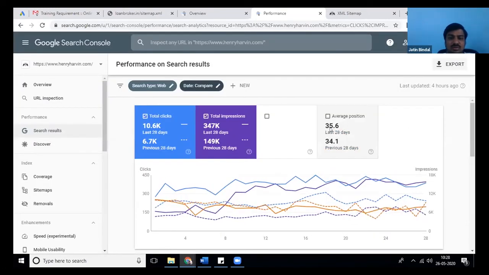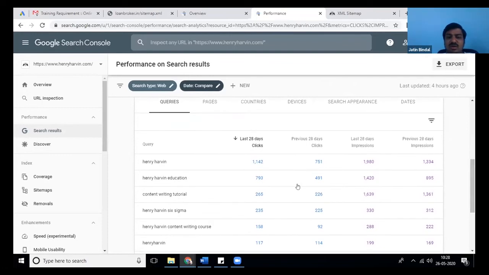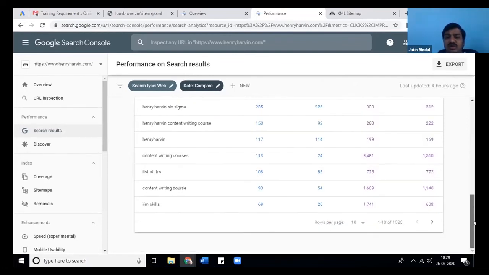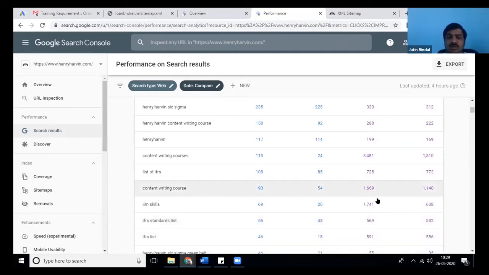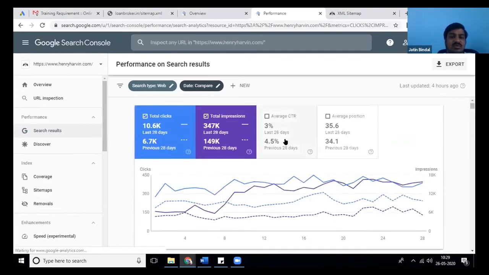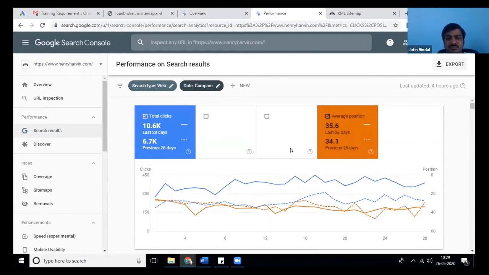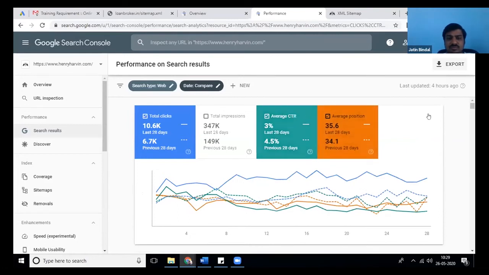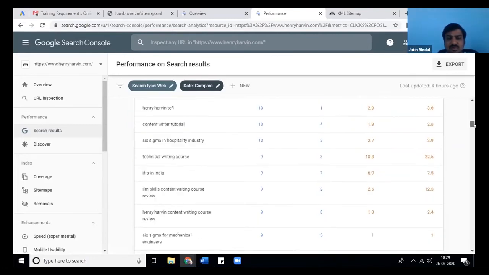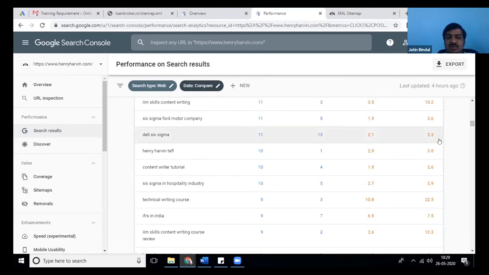If I see earlier how many people were searching, how many clicks we are getting. Earlier on content writing course, people were clicking 54 times. Now people are clicking 93 times. And if you look at average positions also, then you can see the improvement of the average position of our website that you can compare.